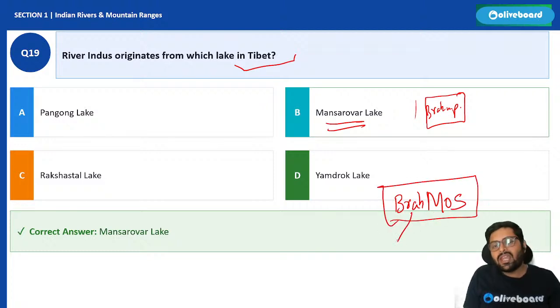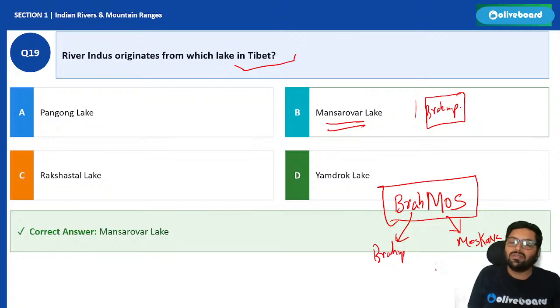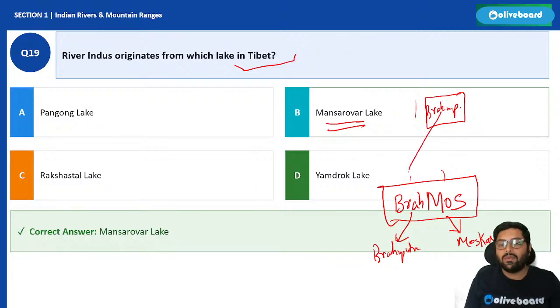It is actually named on two rivers, Brahmaputra and Moskva River. India and Russia joint venture. Did you know this before? I'm sure many of you might not be knowing this. BRAH is taken from Brahmaputra.